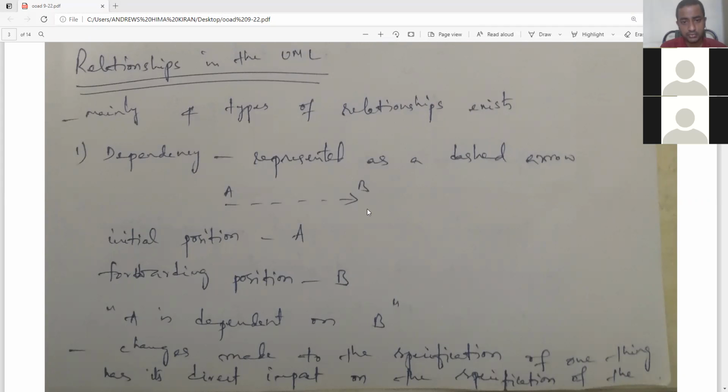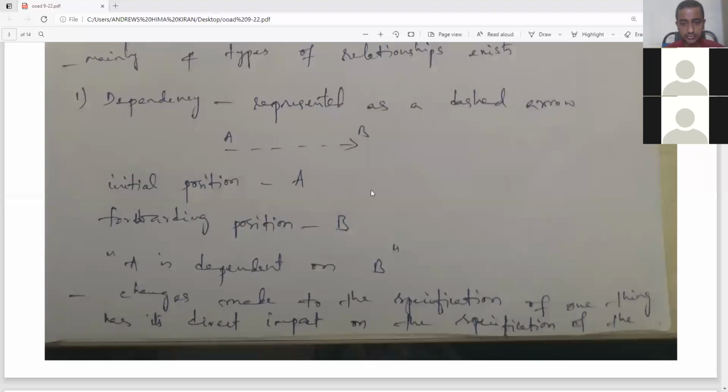If you want me to give an example, I can represent a teacher and student. In the position of B, I can place teacher. In the position of A, I can place student. In most cases, student is dependent on teacher, right? So this is the example which I can give for dependency relation.